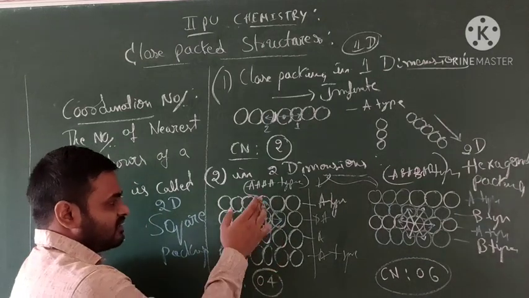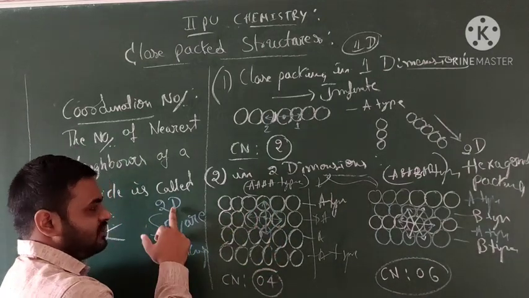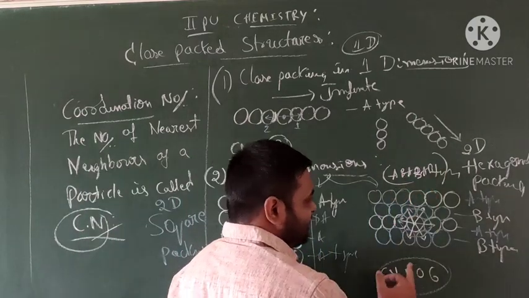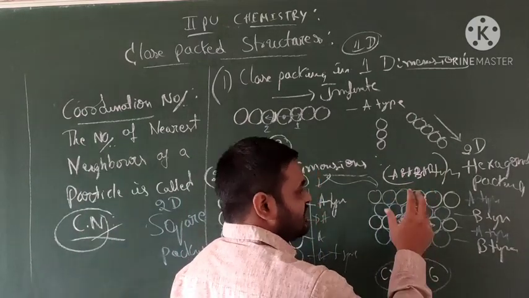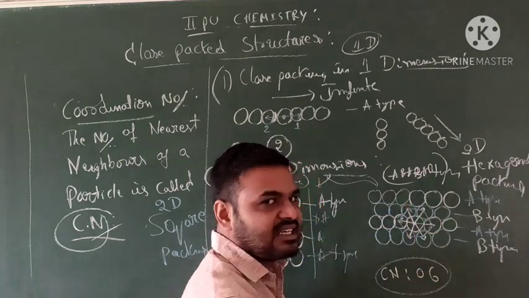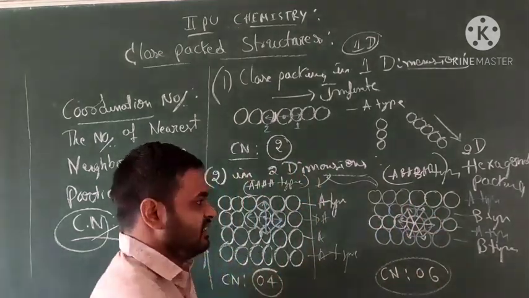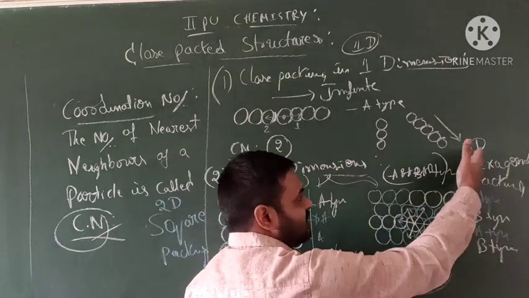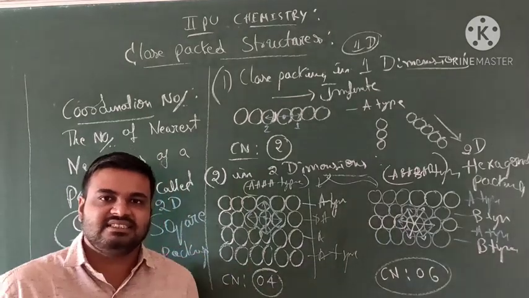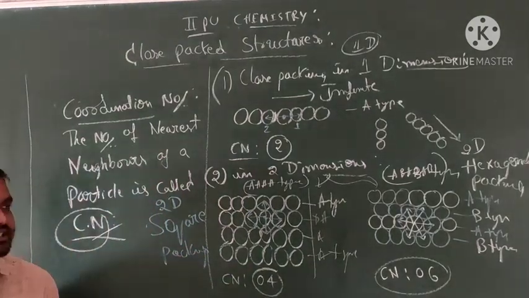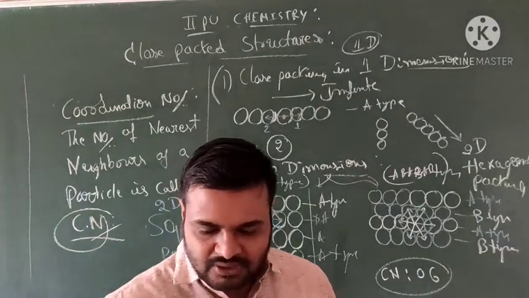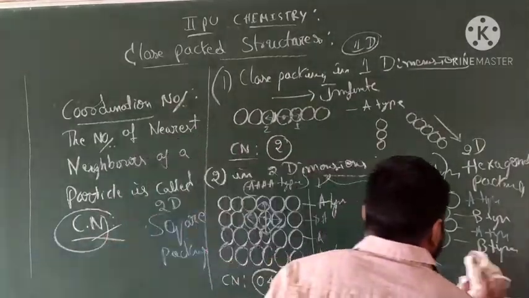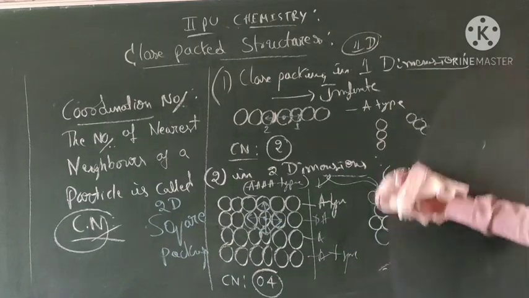This is square packing in 2D, coordination number is 4. This is AB type. Here, one sphere is in contact with 6 nearest spheres. That's why the coordination number is 6. This looks like a hexagon, so it is 2D hexagonal packing. Okay, take a screenshot. Right. Then next we move on to the 3D structures. Clear? Okay.